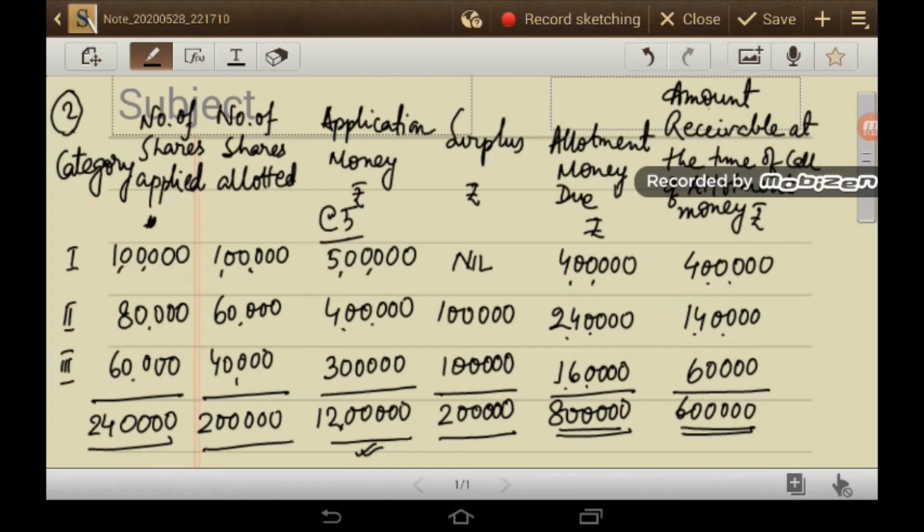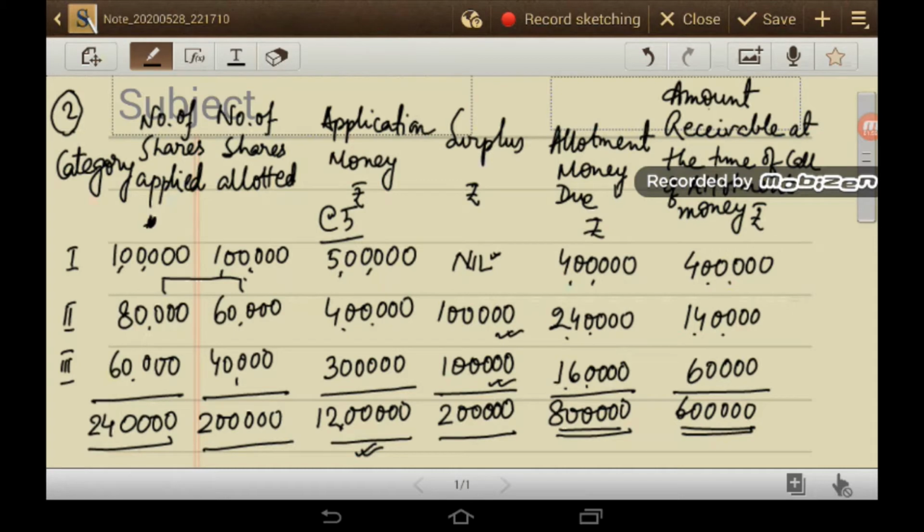So what was the amount of surplus? Surplus is basically the excess money that we have received at the time of application. In category 1 there was no surplus because 1 lakh shares were applied and 1 lakh shares were allotted. For category 2 there was an excess of 20,000 shares received, 80,000 minus 60,000. You just multiply it by 5. So 20,000 into 5 is rupees 1 lakh. Similarly for category 3, 1 lakh rupees was received as surplus.